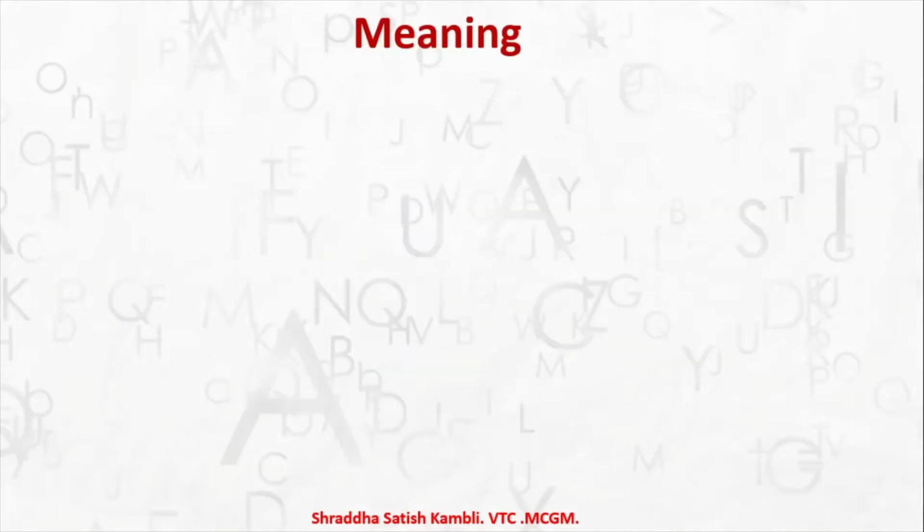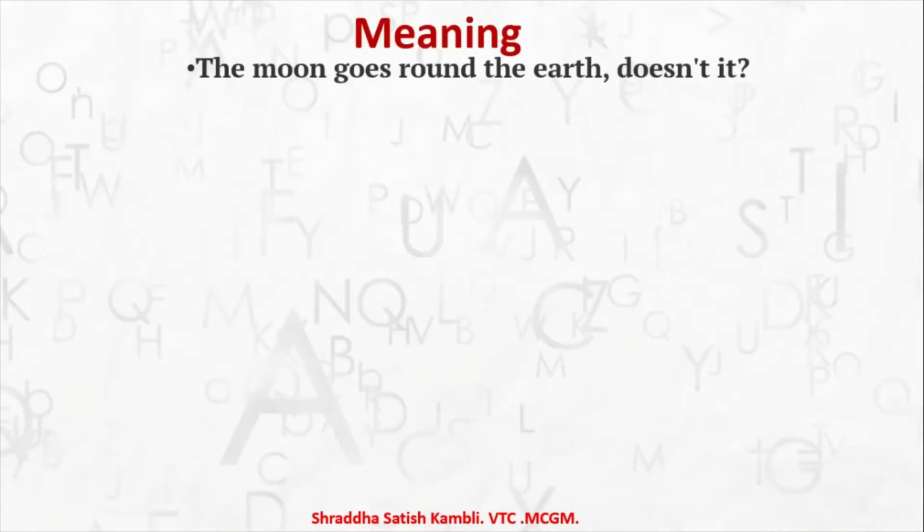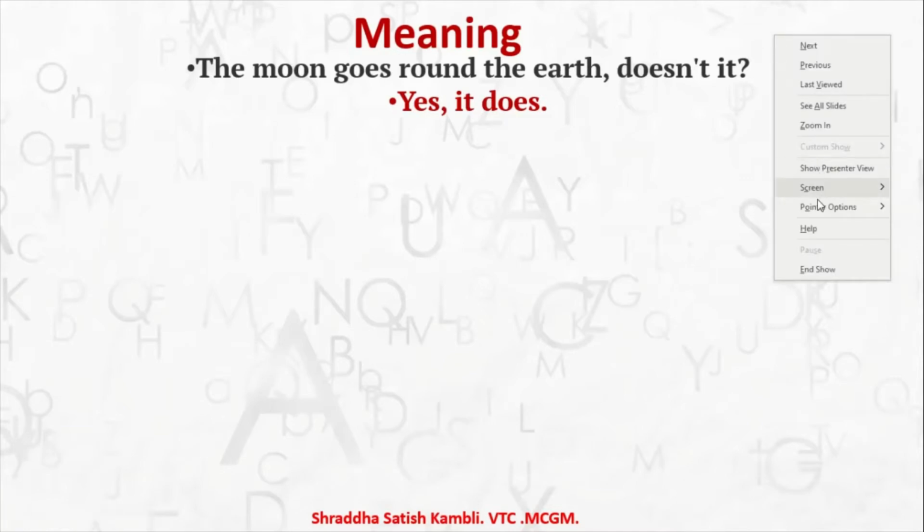Now we come to some more examples. The moon goes around the earth, doesn't it? How will you answer this? Yes, it does. Now here these are not examples. What are these? These are examples.